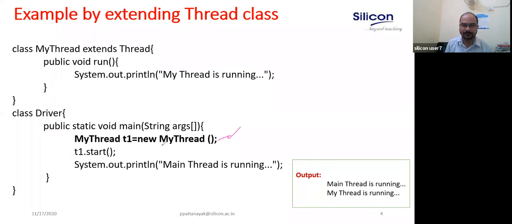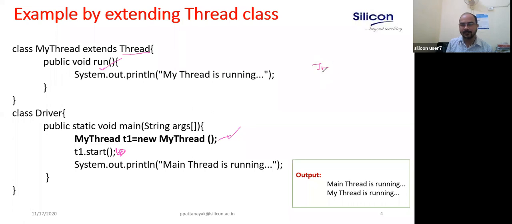Newborn state. Right. The moment you invoke T1.start, what happens? When you invoke the start method, then a thread is being created, and it will invoke the run method. The start method which is available in the Thread class will invoke the run method. You are not going to directly call the run method. That means a thread is being created.